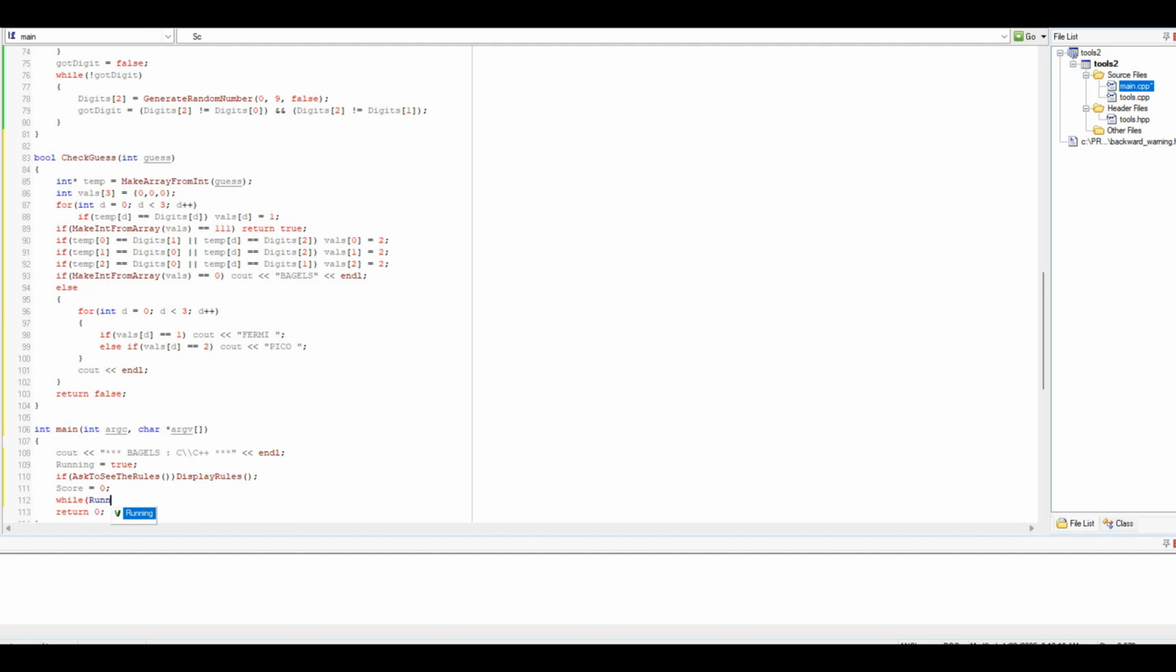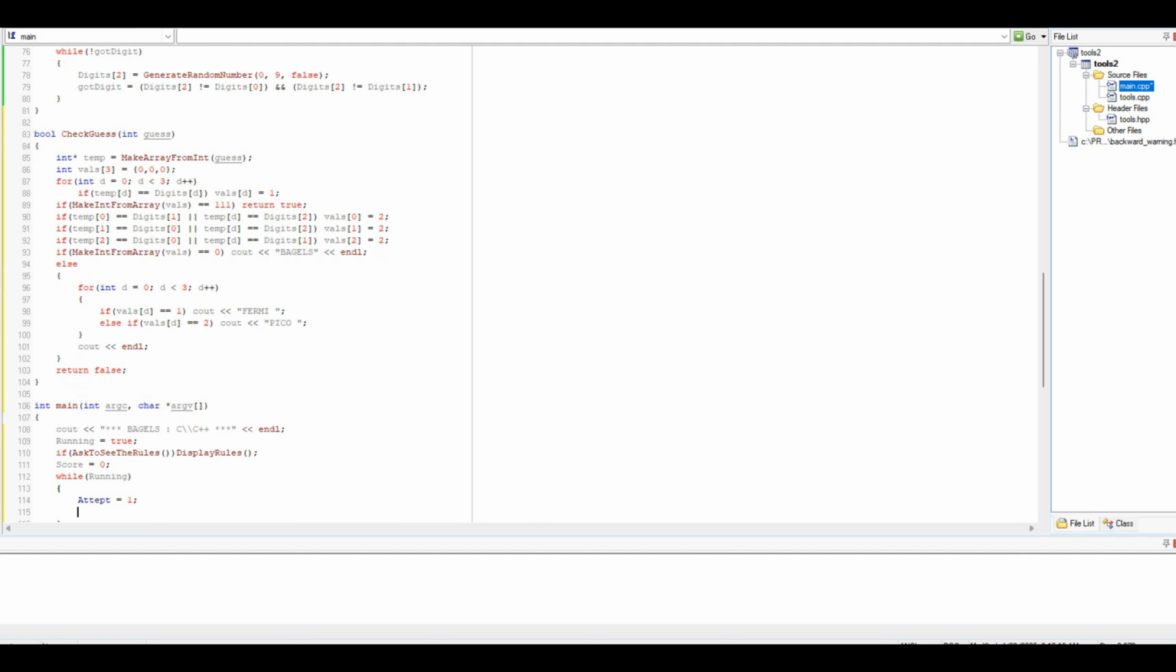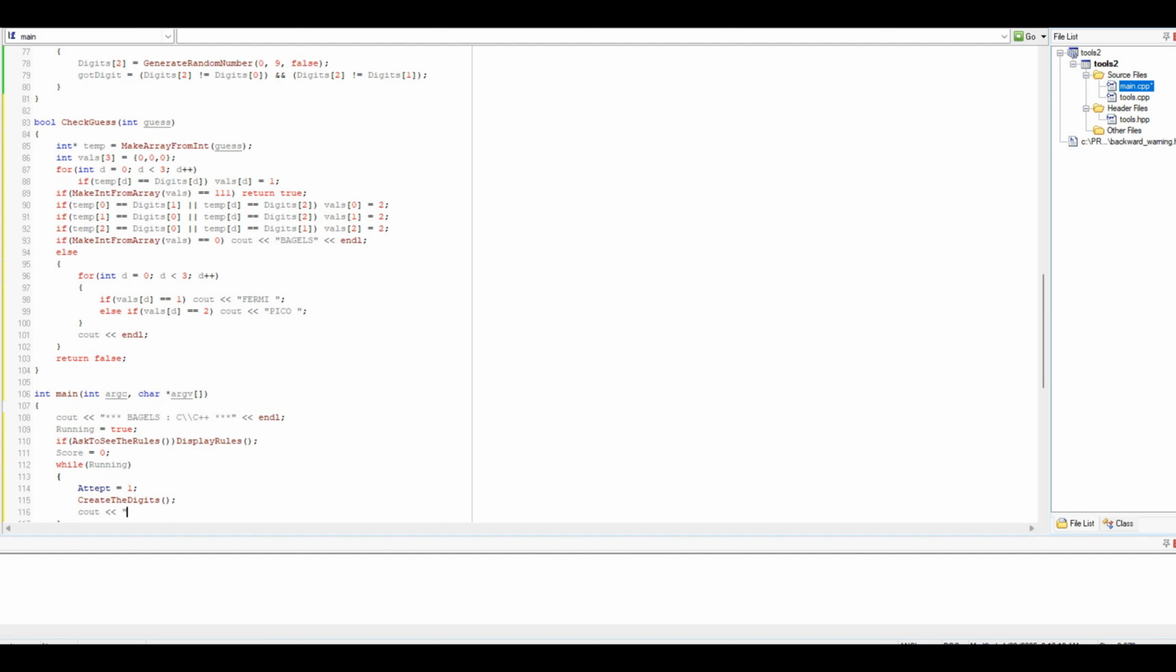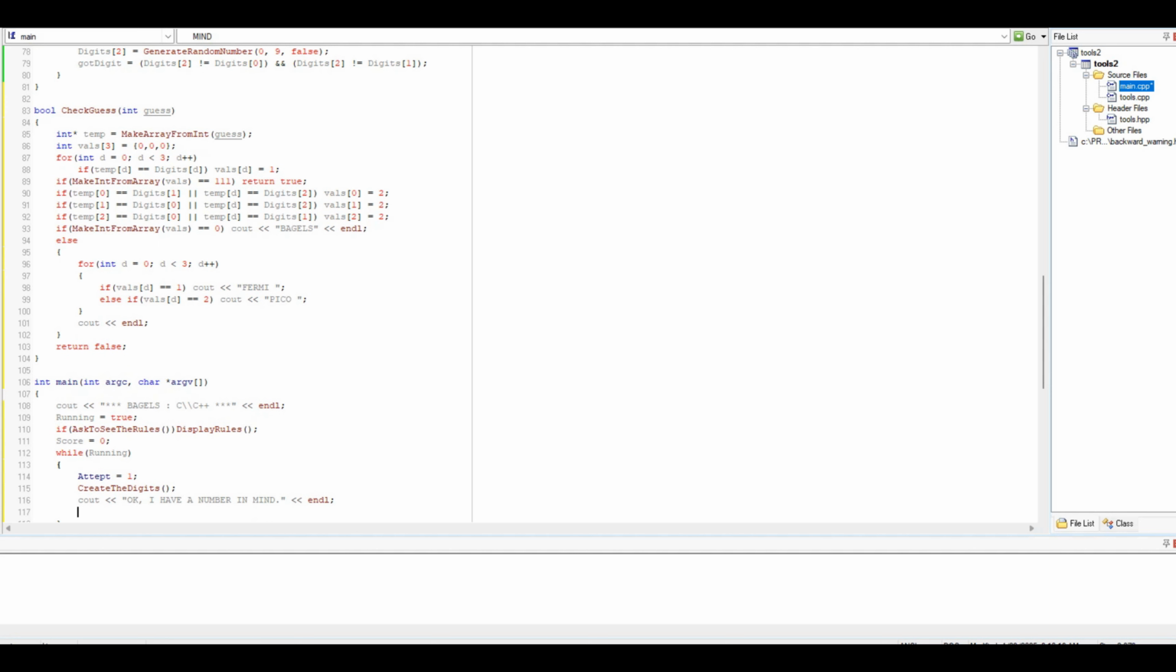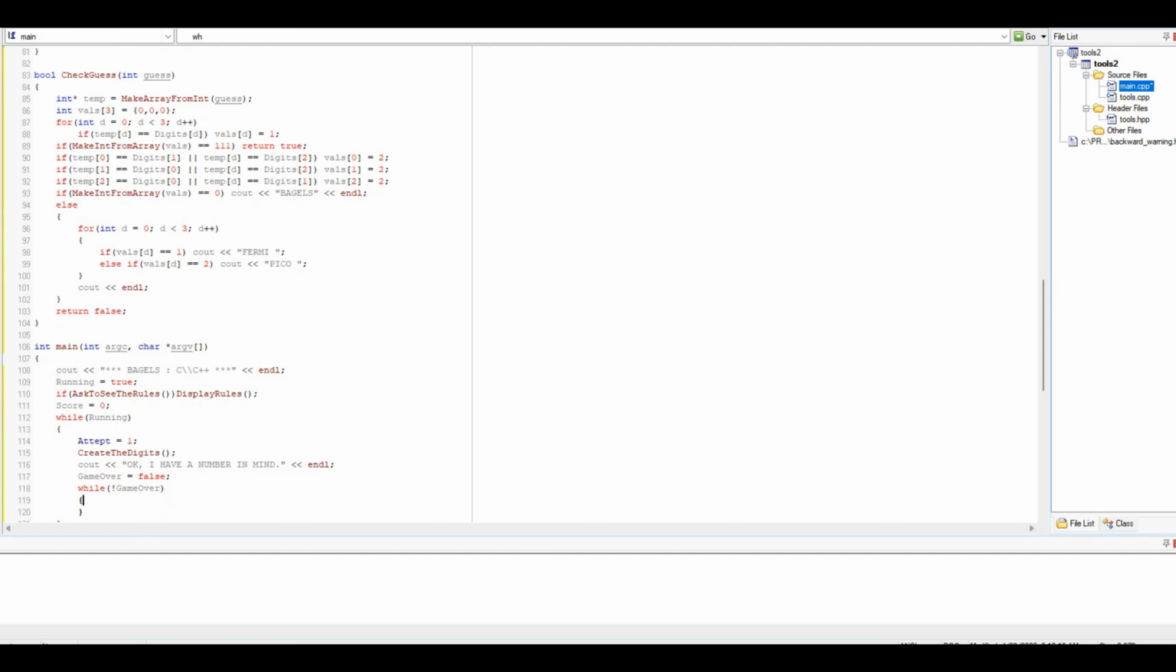Start our running loop while running. Set our attempt to 1. Create the digits. Count, okay, I have a number in mind. Endl. Set game over to false. And then while not game over, do our middle loop there, our game loop. The guess is going to equal ask for guess, passing in the attempt.